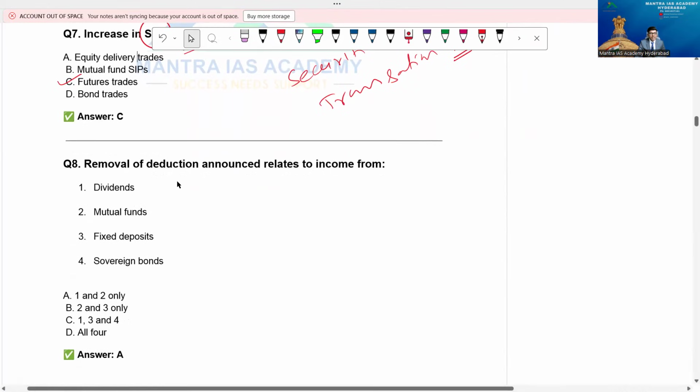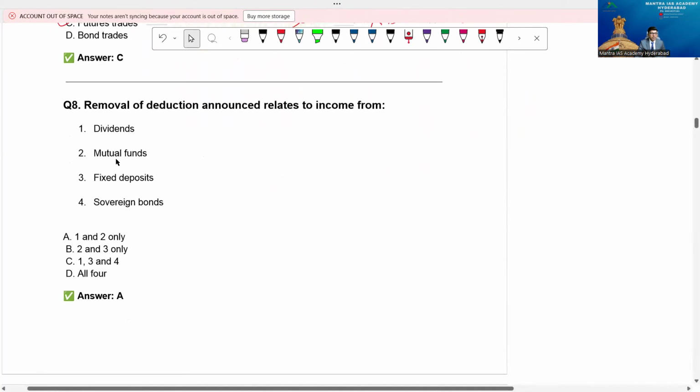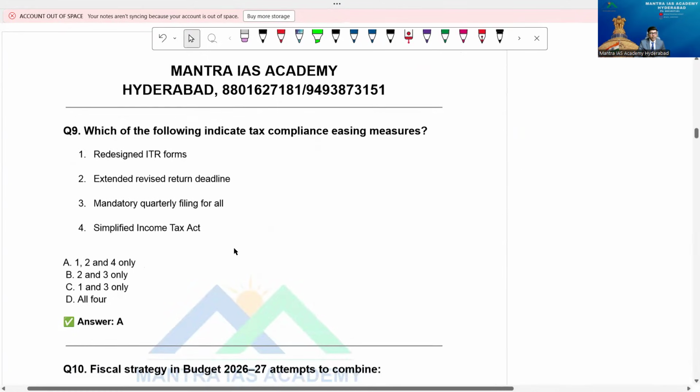Removal of a deduction announced relates to income from dividends, mutual funds, fixed deposits, sovereign bonds. Here it is in two cases: one is on dividends, the next one is on mutual funds. So 1 and 2 only is the correct answer. Now come to the next point: which of the following indicate tax compliance easing measures?